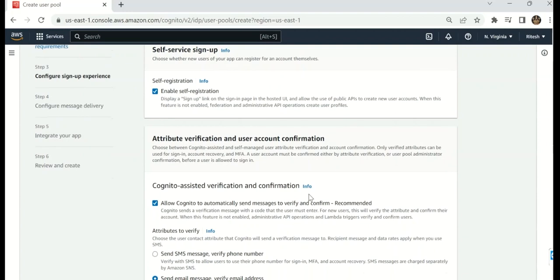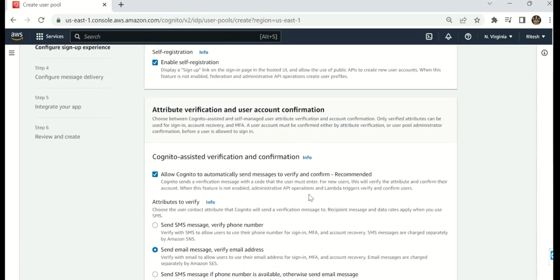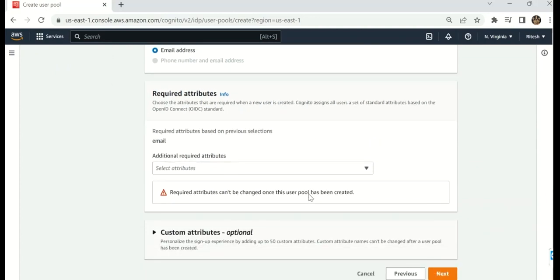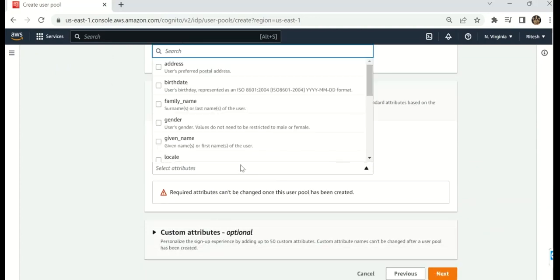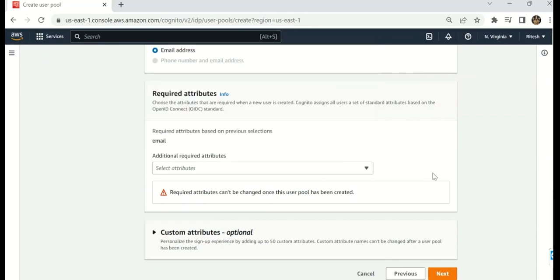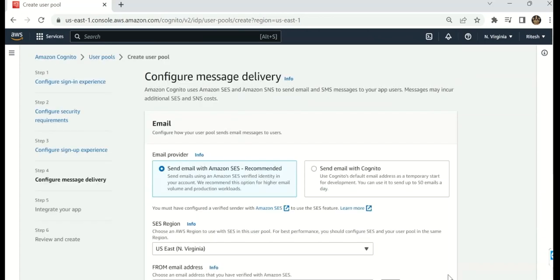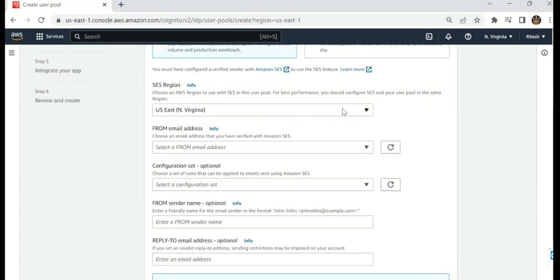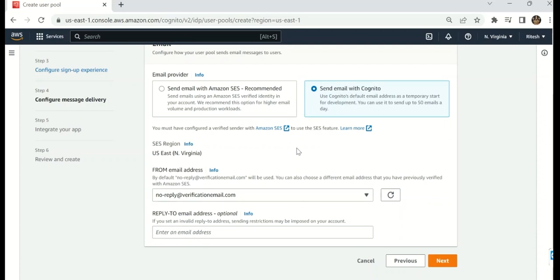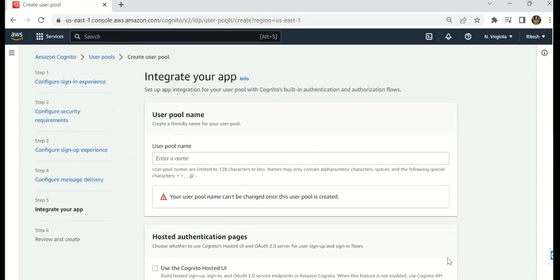Now in this window, I have to check that everything is correct, like email functionality, and whether you have to write any attributes over here. You have to select anything, but in my case, I'm not using anything over here because I'm creating a user for my pool. I have selected send email with Cognito, and now I have to give the name. I have given the name test pool 1 to 1.